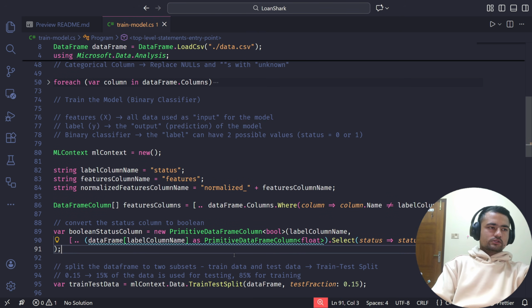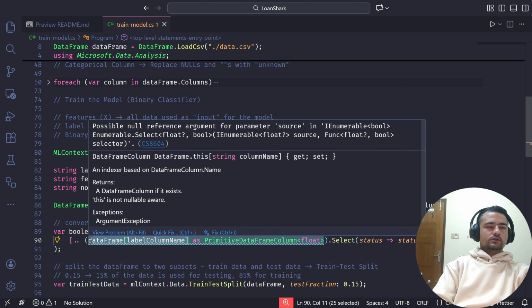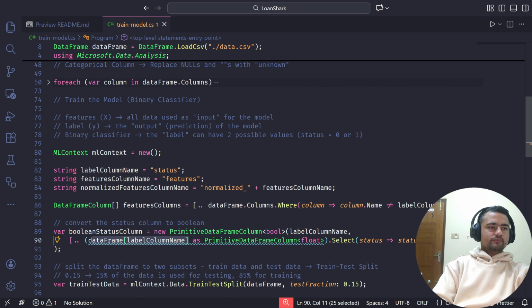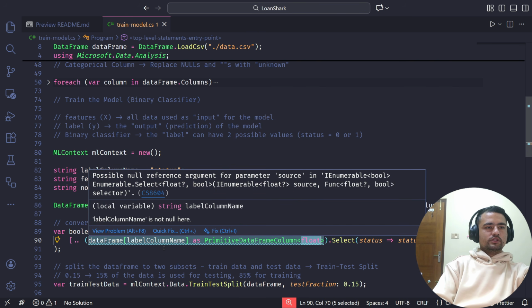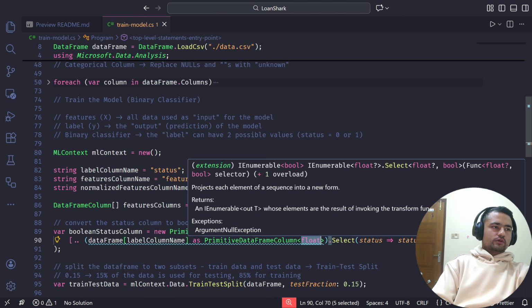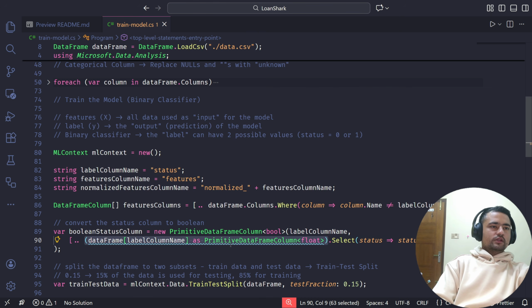Okay, now what this piece of code does, it will first cast the status column here into one of the type which contains some values. In our case, it will contain float values because this is a numeric column, and we map through all the values in that column, convert those to boolean by comparing if they are actually equal to 1.